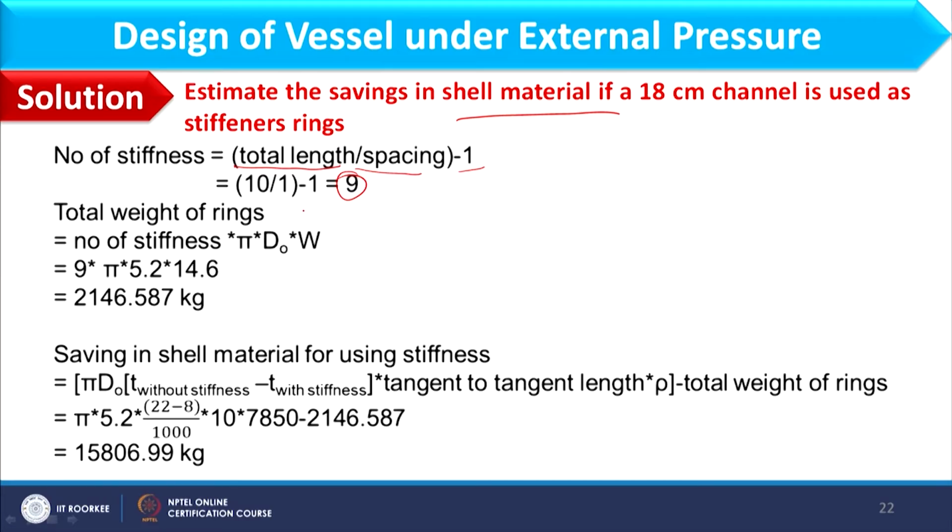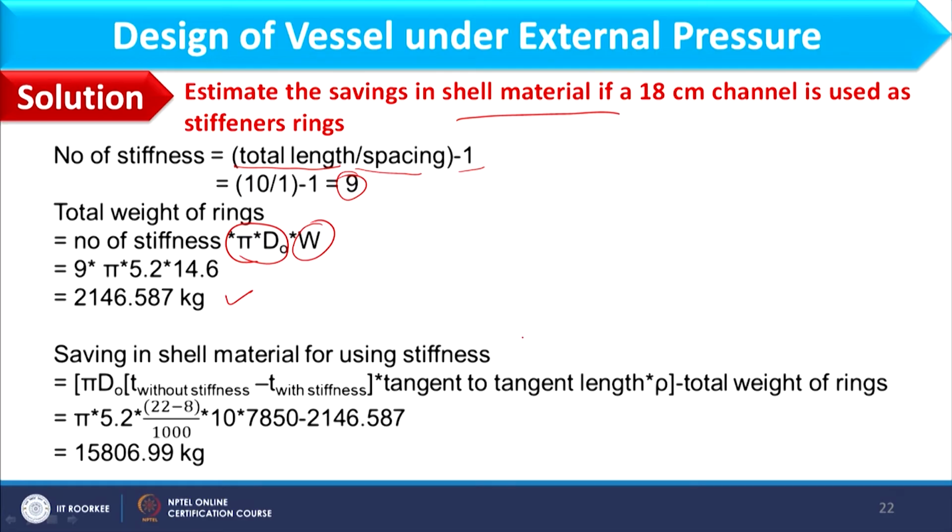So total weight of the stiffening rings are number of stiffeners into pi into DO, that is the periphery, because weight of unit length is given. So I need to know the periphery. So putting all these value, we can find 2146.587 kg as total weight of the rings.